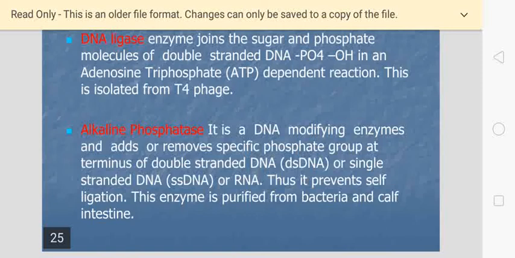Alkaline phosphatase involves either removal or addition of phosphate molecules, so it is given the name alkaline phosphatase. This phosphate is joined in either the double stranded structure or single stranded structure. For example, ADP is adenosine diphosphate. If one more molecule of phosphate is added, we call it adenosine triphosphate. This is the energy rich molecule.